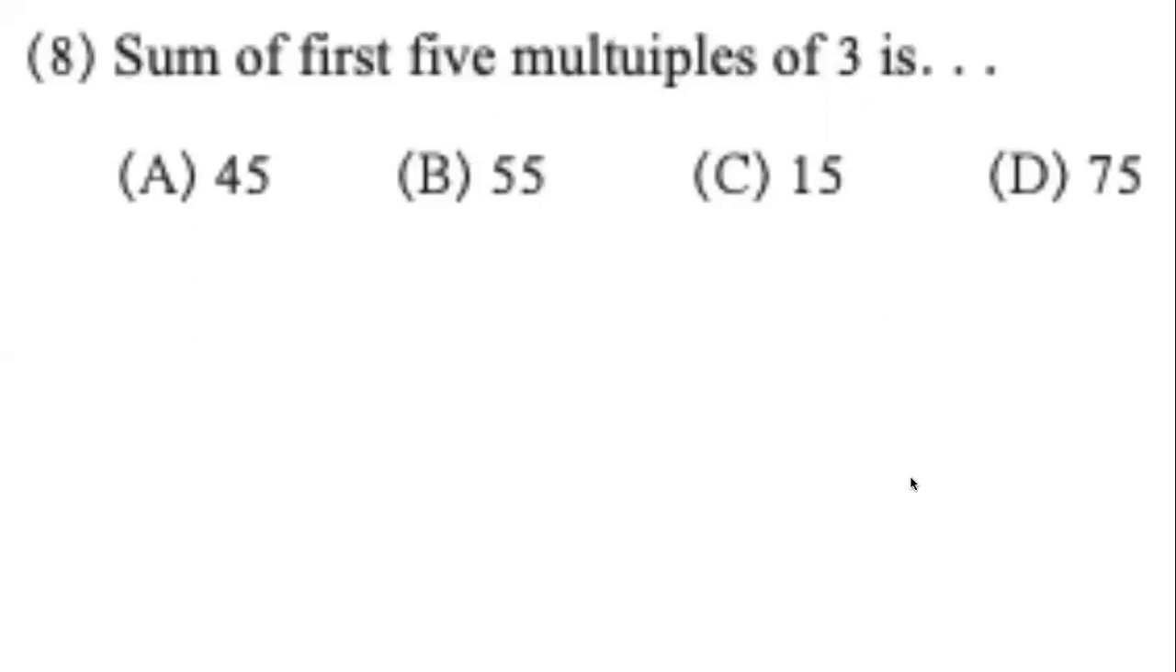Question number 8 reads, sum of first 5 multiples. See how many spelling mistakes are there. I hope in your textbook this mistake is not there. Multiples of 3 is. First thing is, you will tell me what is this AP. If we convert this statement in English into AP, how will it look? What are the terms of this AP? Type it in the chat, or if you can speak up. First 5 multiples of 3.